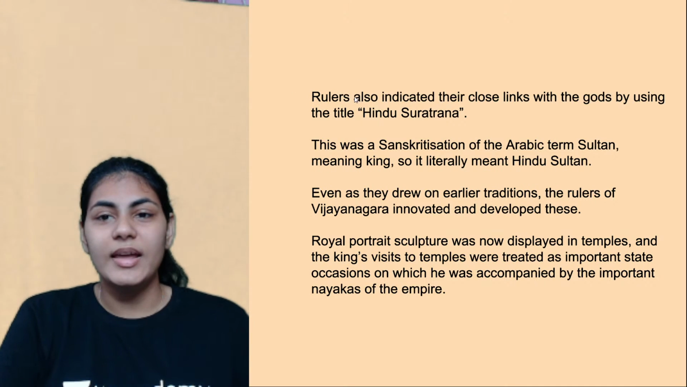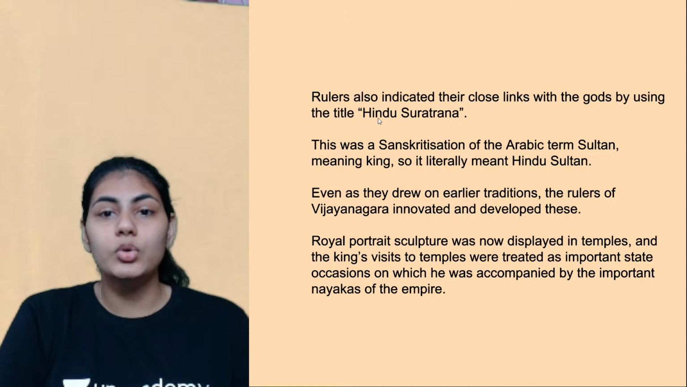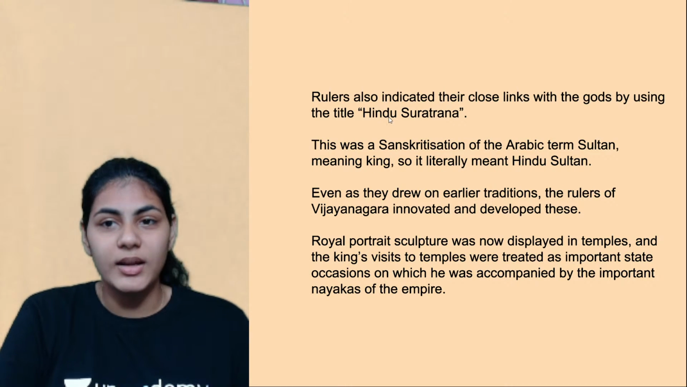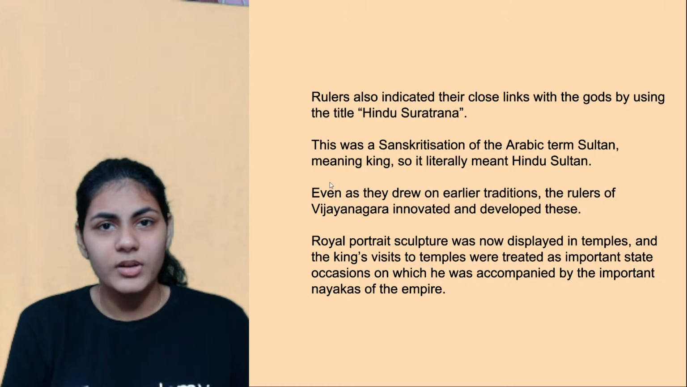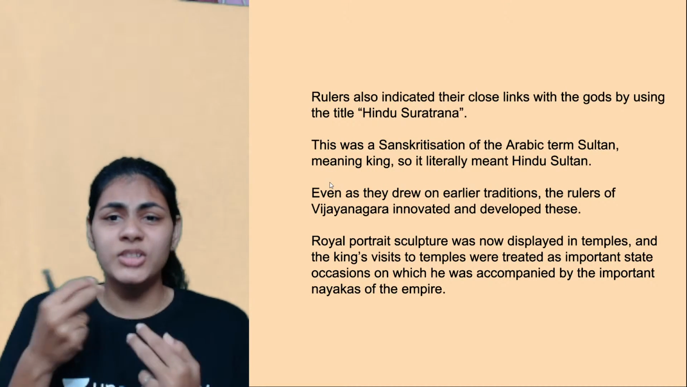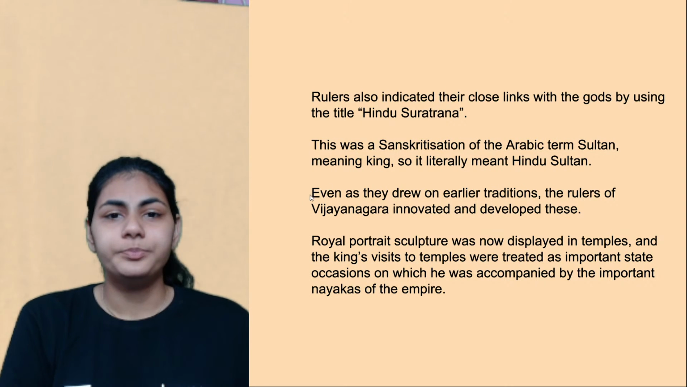Rulers also indicated their close links with God by using the title Hindu Suratrana, right? They often claim this title Hindu Suratrana, and in some way it is associated to the gods again, right? This again, the whole slide is basically about the relationship between the king and the god, right?